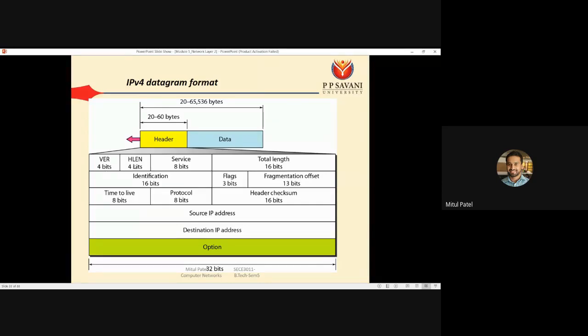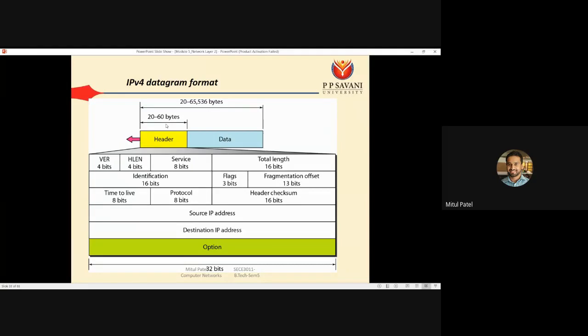Second one is the header length, the HLEN field. HLEN is also 4 bits, but we have to divide this number. If the header is of 20 bytes, then we have to divide this 20 bytes by 5, and whatever number we get, we have to store in the HLEN. So for example, if you have the header of 20 bytes, then we divide 20 bytes by 5 and we have the number 4. So that's why the HLEN value is 4.